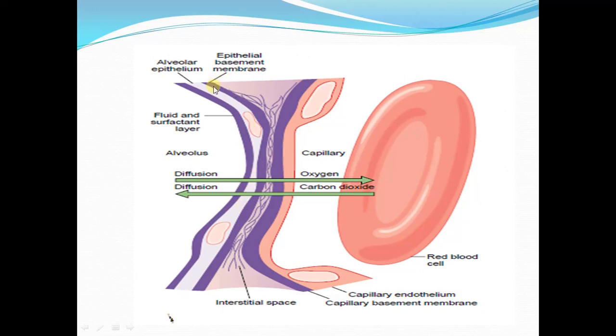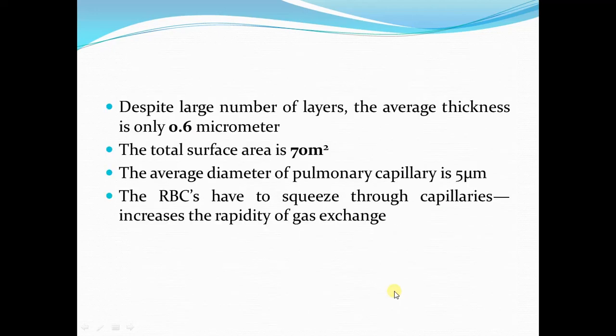Then the third layer is the basement membrane. The fourth layer is of interstitial tissue. The fifth layer is the basement membrane of the capillary endothelium, and the sixth layer is formed by the capillary endothelial cells. Now we have enumerated the 6 layers.